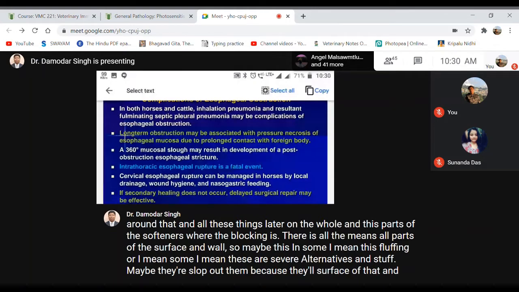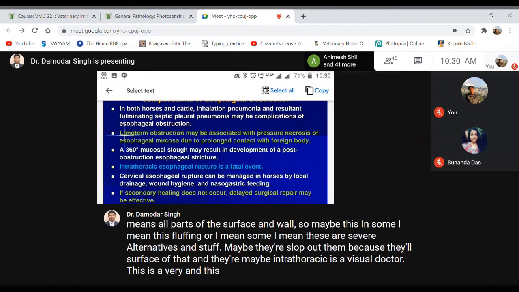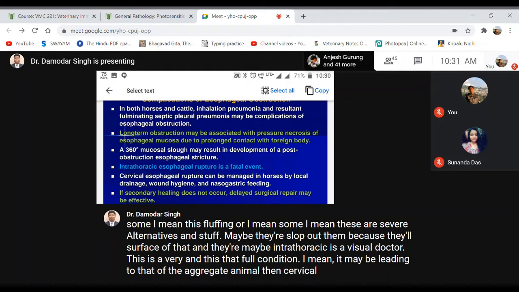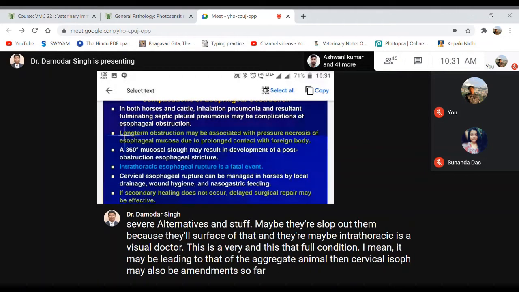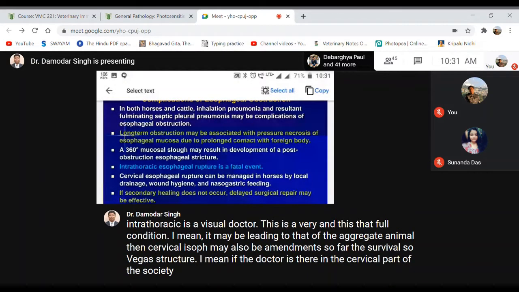Then cervical esophageal rupture may also occur. If rupture is there in the cervical part of the esophagus, it can be managed, as in the case of horses, by local drainage, wound hygiene and nasogastric feeding.